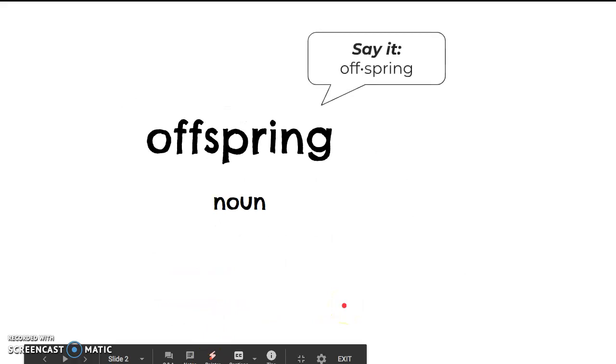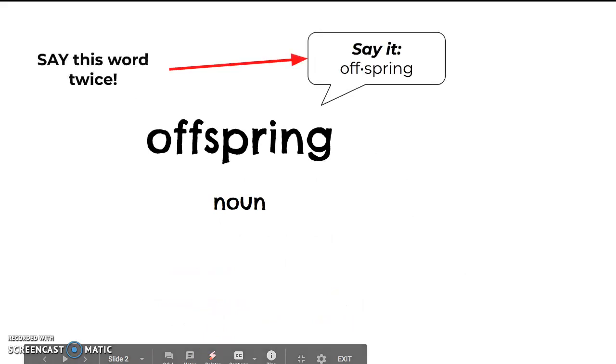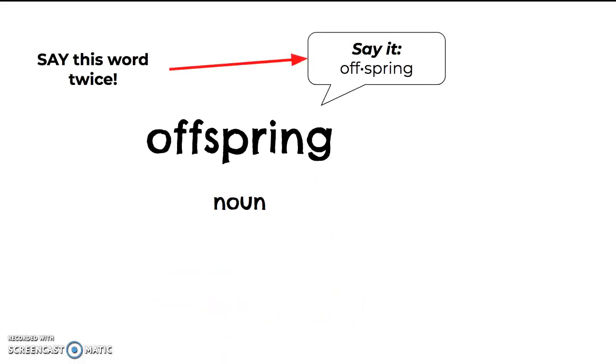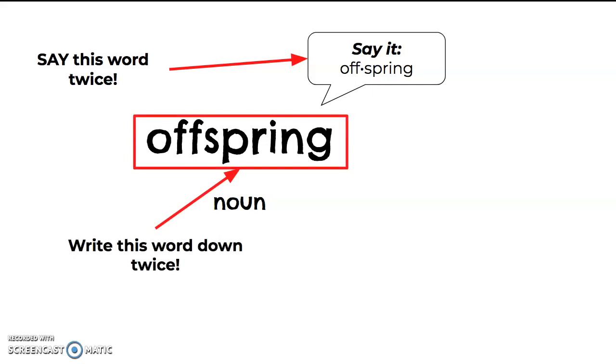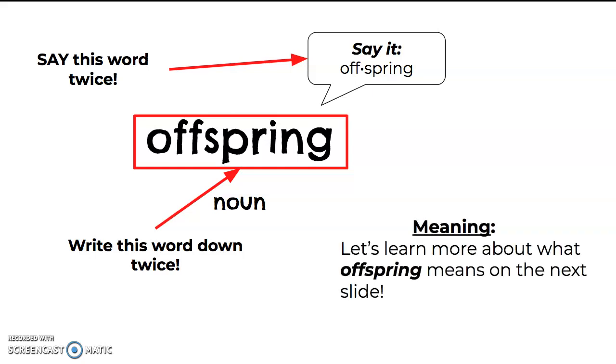So offspring. I'm going to say it twice. Offspring. Offspring. Offspring is a noun. Go ahead and write this word down twice into your document. We're going to learn more about what offspring means on the next slide.